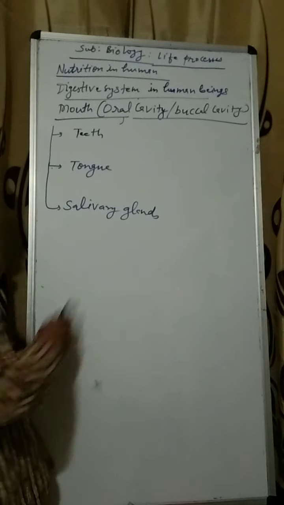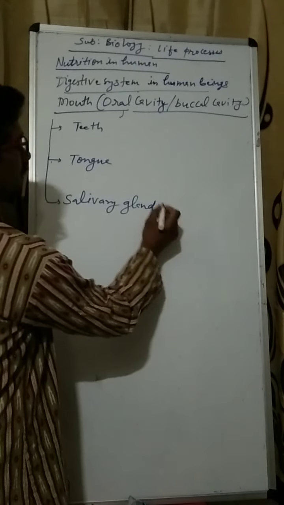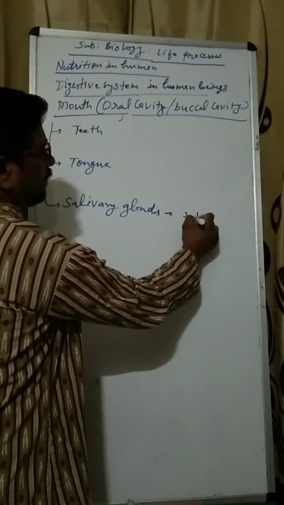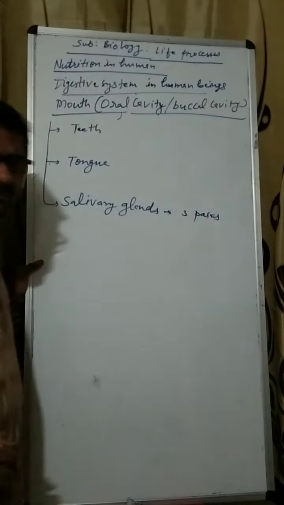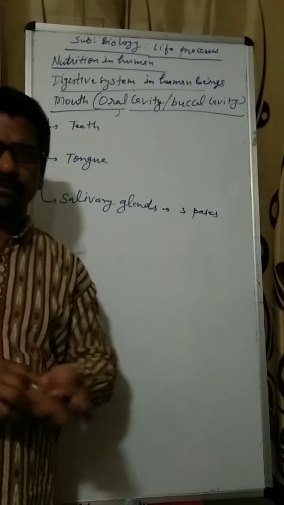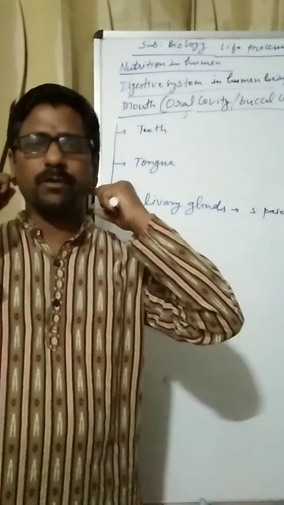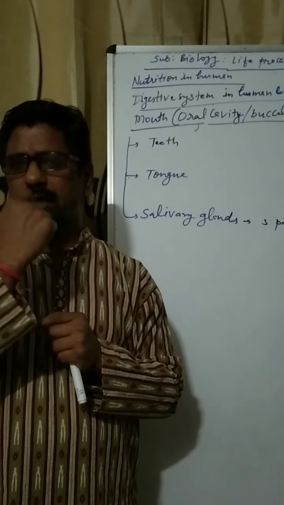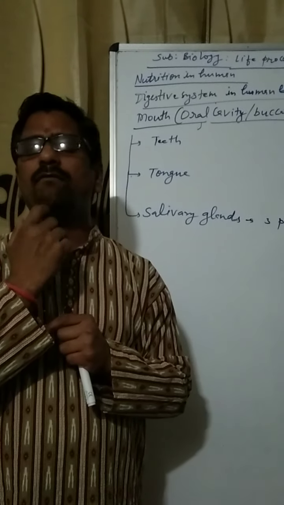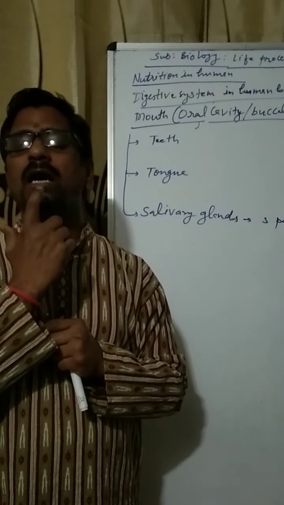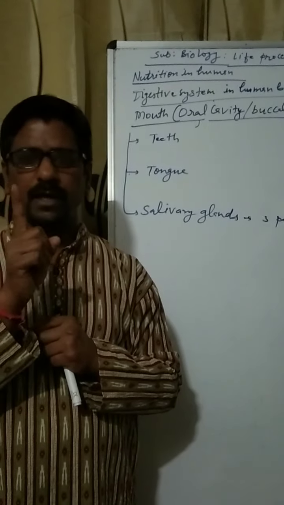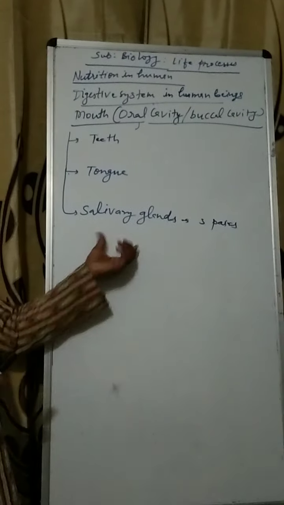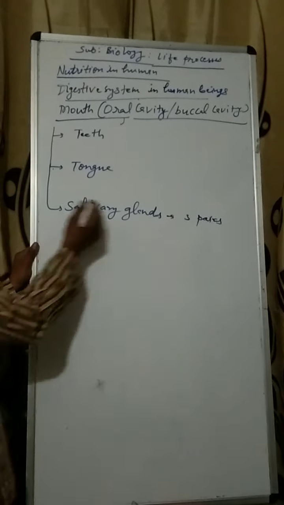Now the salivary glands. The types are not in our syllabus, but for knowledge I am telling you these are three pairs. One is in our cheek region below the ear. This is called the parotid glands. One pair in the lower jaw, the submandibular, and one pair below the tongue, known as the sublingual. So there are three pairs of glands. This is not in the syllabus. Only the function you should know.